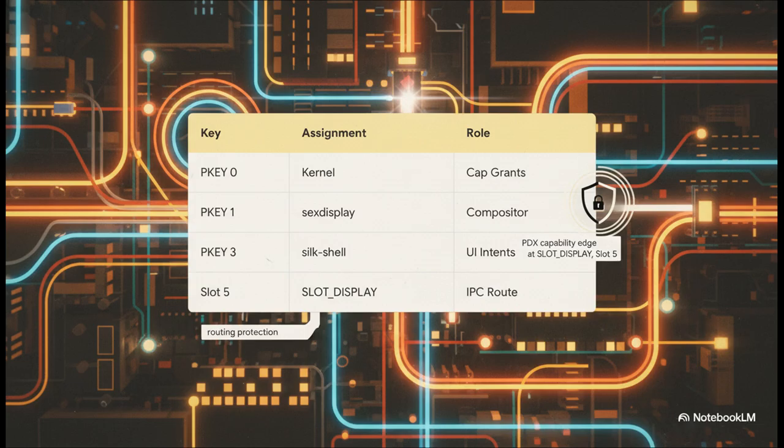The kernel sits in PKey 0, acting as the routing authority. Then, our compositor, Sexdisplay, completely owns PKey 1 along with the physical frame buffer. Over in PKey 3, we have our UI shell, Silk Shell. So when Silk Shell needs to talk to Sexdisplay, it does it entirely through the PDX capability edge at slot_display, which is mapped to slot 5.